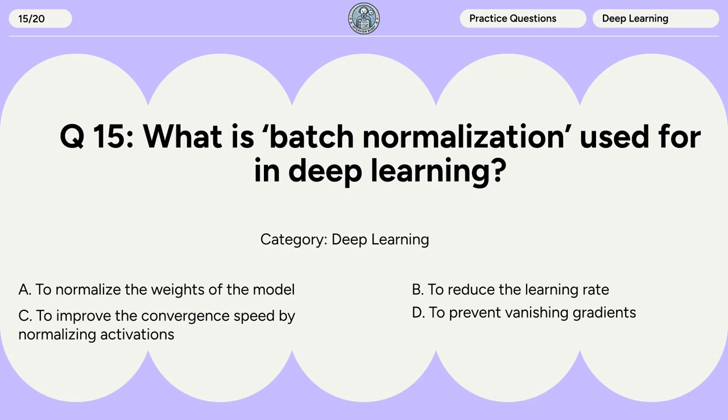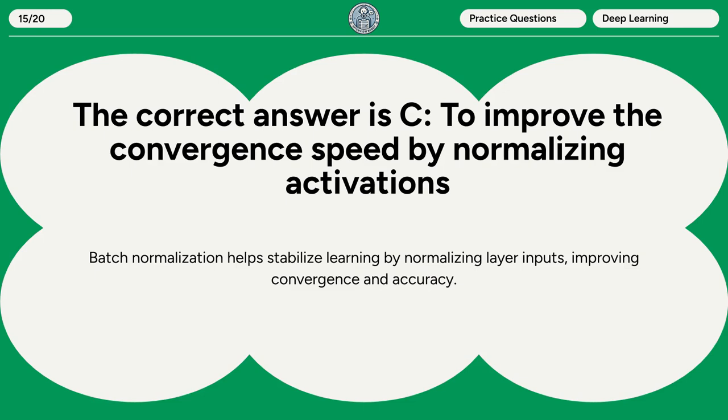Question 15. What is batch normalization used for in deep learning? A. To normalize the weights of the model. B. To reduce the learning rate. C. To improve the convergence speed by normalizing activations. D. To prevent vanishing gradients. The correct answer is C. To improve the convergence speed by normalizing activations. Batch normalization helps stabilize learning by normalizing layer inputs, improving convergence and accuracy.